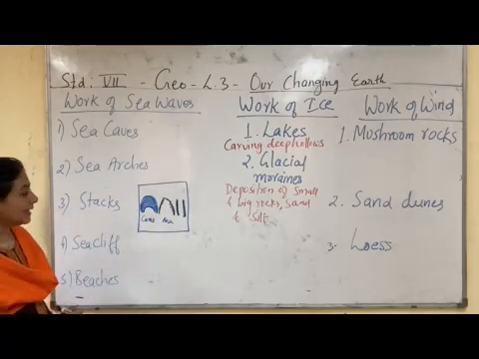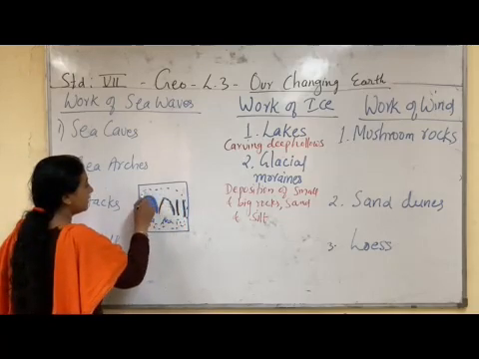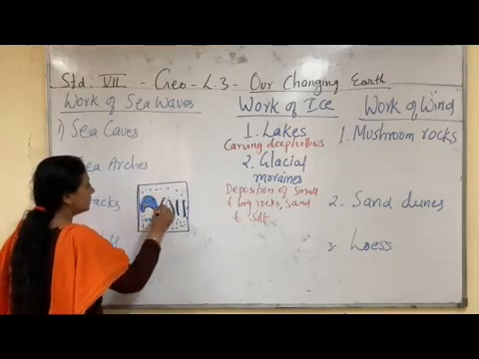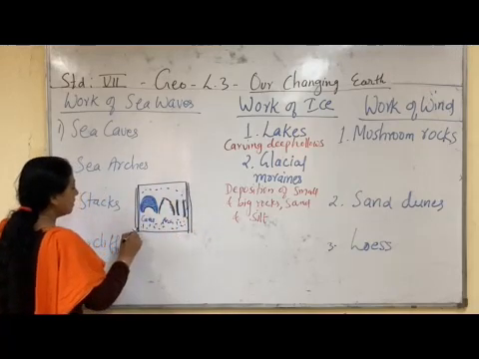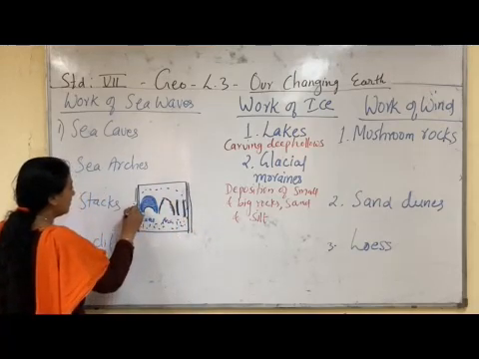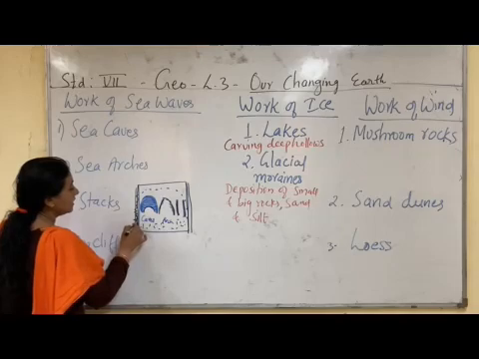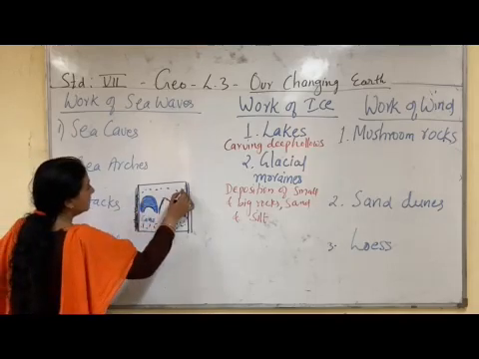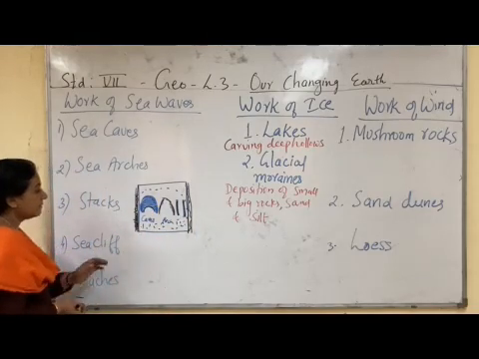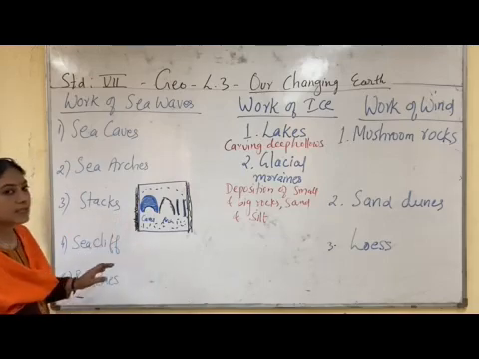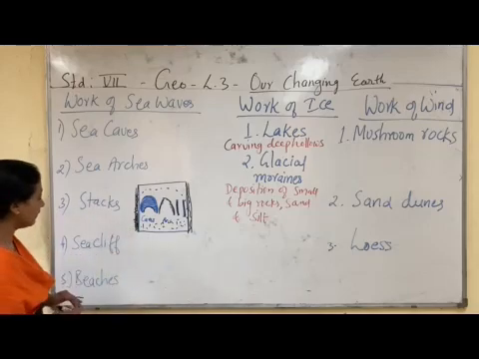Now what do you mean by sea cliff? When the sea waves attack these places, there is a rock piece which is standing on both sides of the sea. These rocky pieces, formed because of the continuous action of the sea waves, are called sea cliffs, which are the elevated portions on both sides of the sea. So the elevated portion of rocks on both sides of the sea is called a sea cliff.